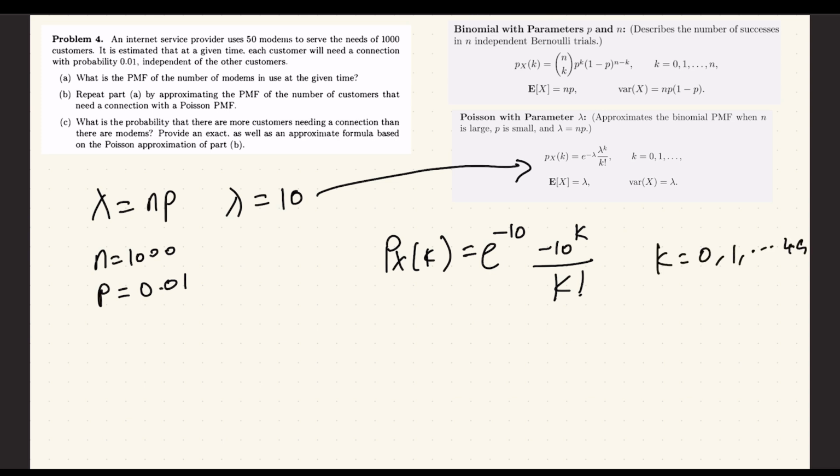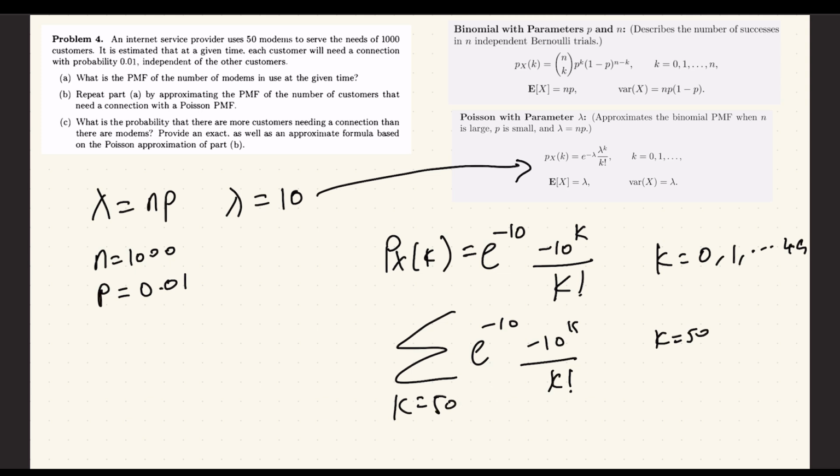For k is equal to 50, we use the same logic we used in the previous section, which is we sum up the following formula from all k's equal to 50 up to 1000. Okay, easy peasy. We basically do the same thing as the last section.